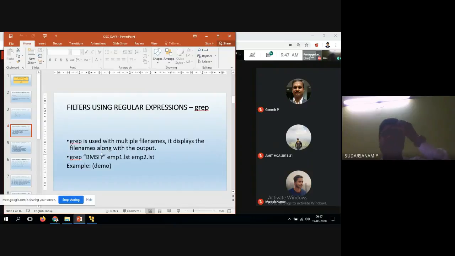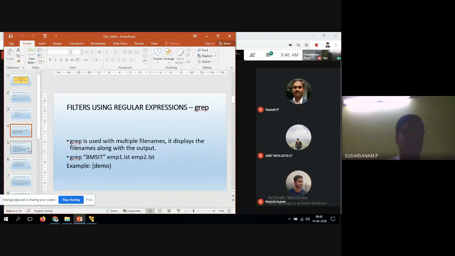Like a DBMS, here also we can take information from two or more files and search it. For example, my name is Sudarshanam. Some information is in one file, and some information is also available in some other file. I want to track it. In that case, you can track it using multiple files. Wherever the Sudarshanam name is there, I can extract the information. So multiple files are also supported.